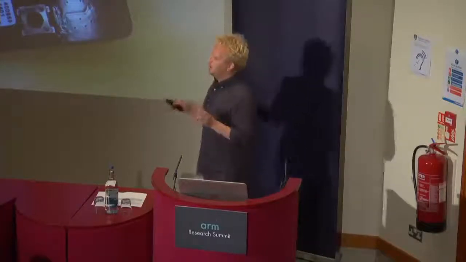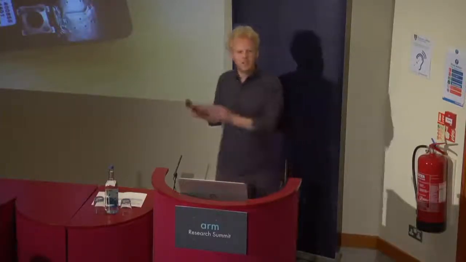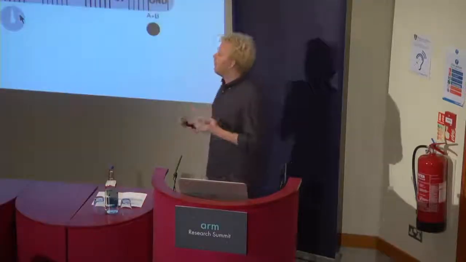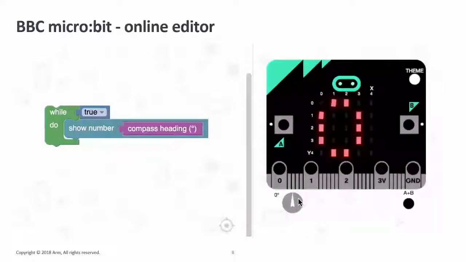If a kid is programming this Microbit for the very first time, they don't see a compiler. They don't see C, they don't see C++. What they see is a web browser with, on the left side, a visual block-level language, in this case where they say, I want to show the number on the LCD display, it just shows the compass heading. And on the right, they have a virtual version of their Microbit, the very same thing that they have in their hand. Whenever they change the direction on that, in this case it's set to 14 degrees, it will actually print that on the screen.